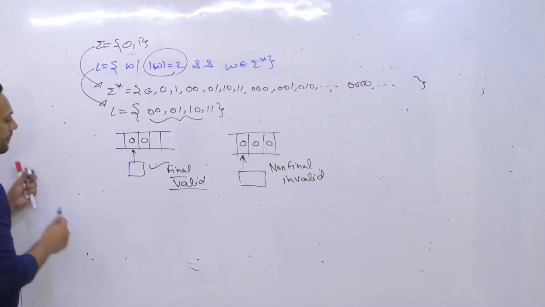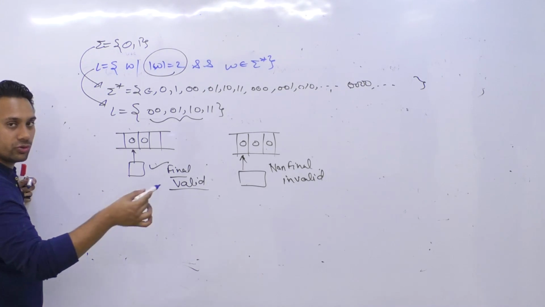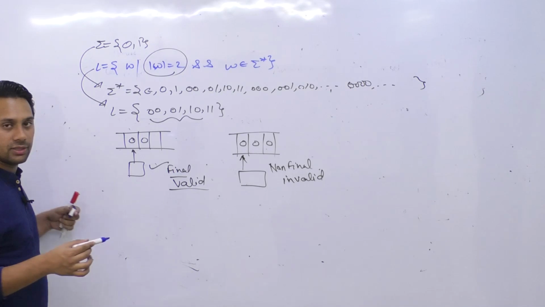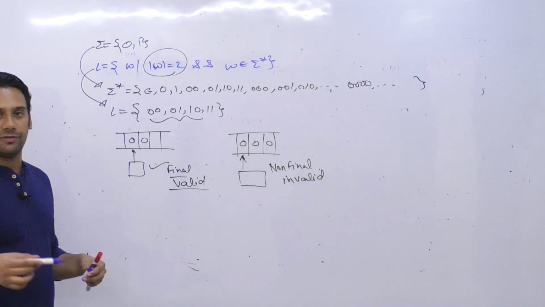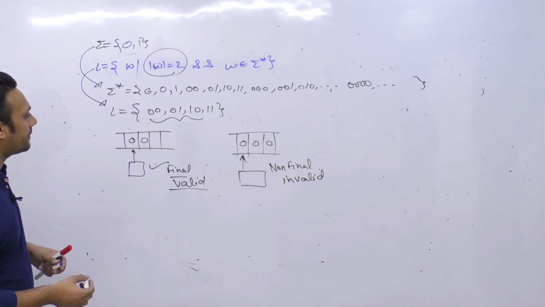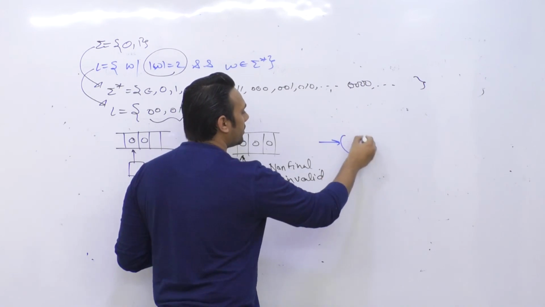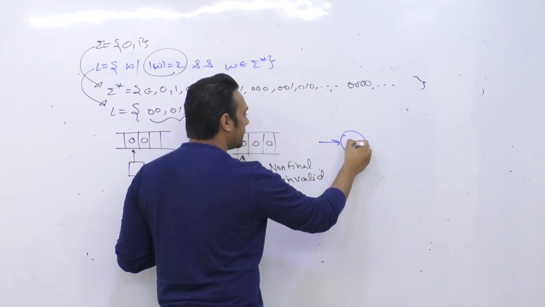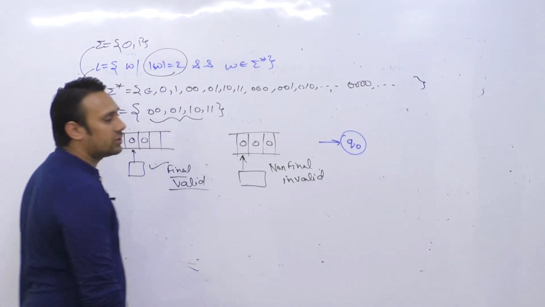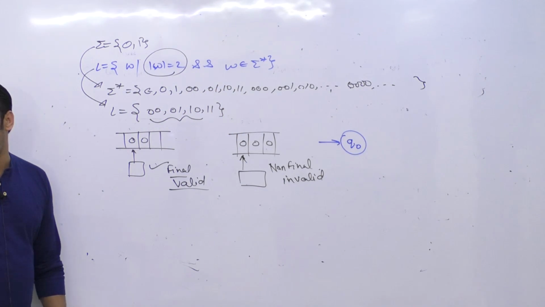So how can we create an automata? Let me show you with the help of a diagram, and then maybe we can practice more on that. Okay. So I can create something like this, this is your initial state, and I am representing this initial state as Q0.